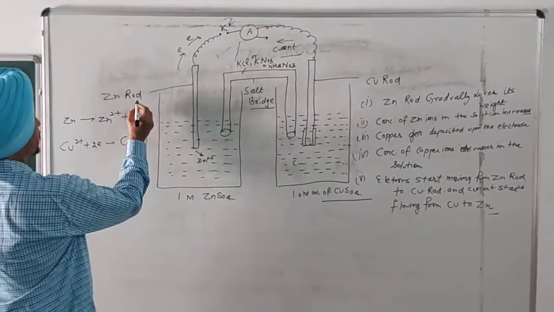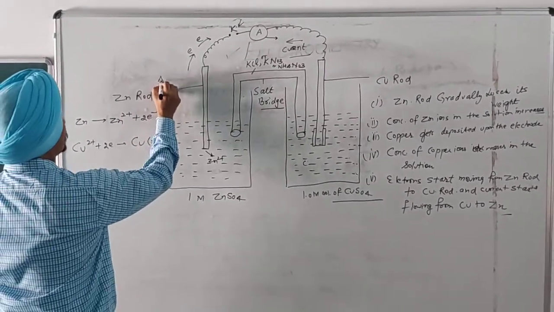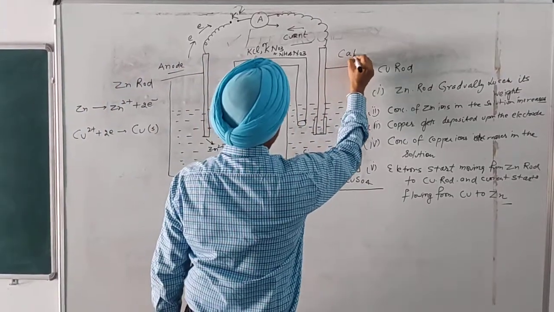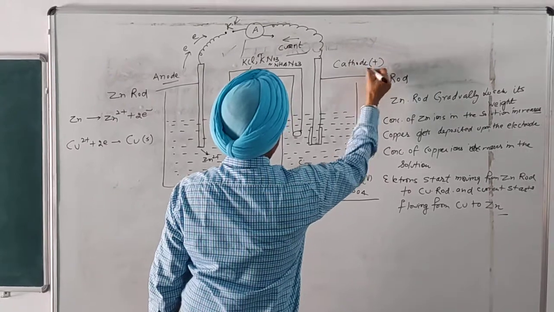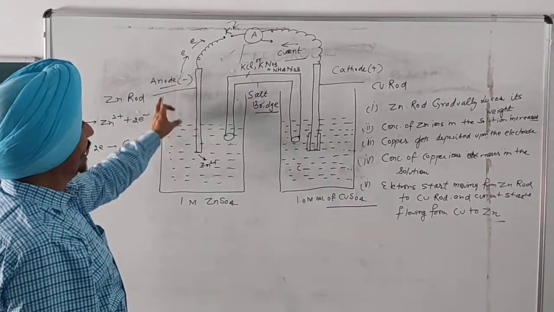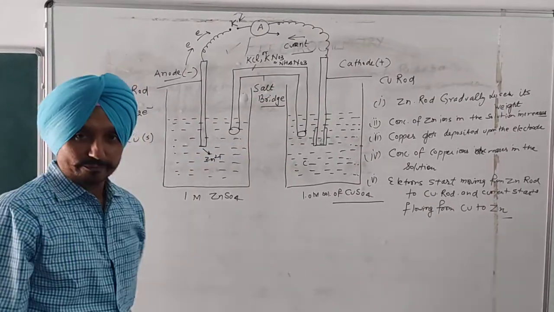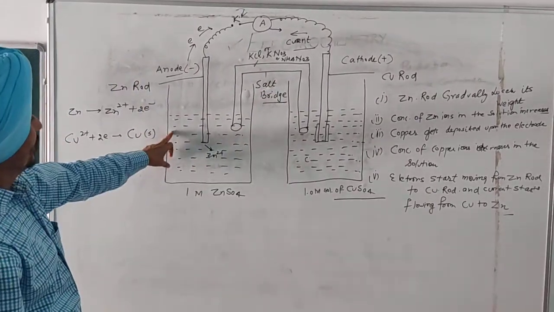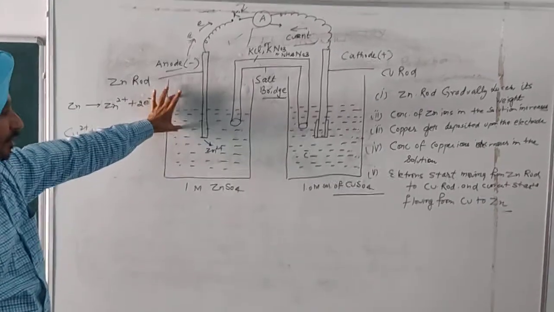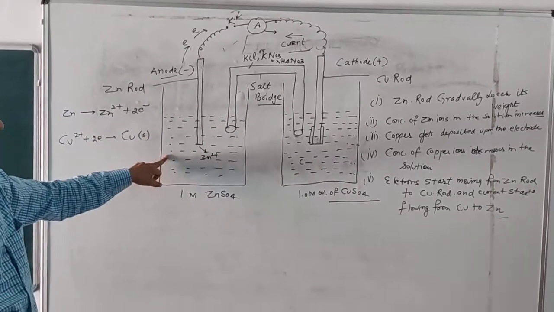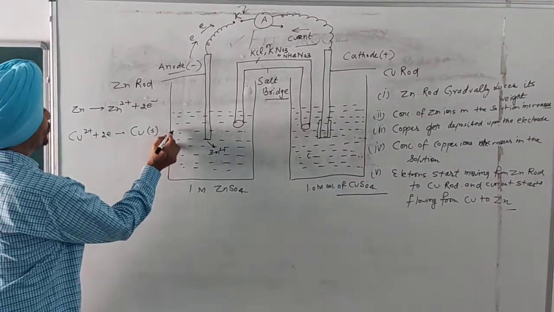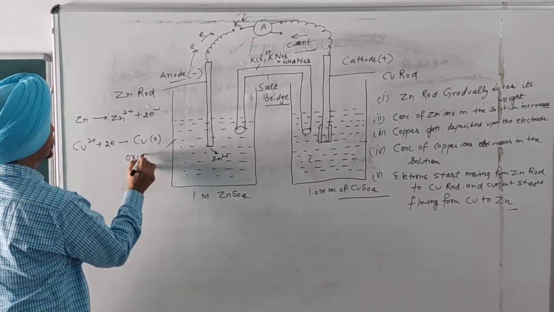The electrode from which electrons move, the negative terminal, is known as the anode, and the positive terminal is known as the cathode. Electrons are moving from anode to the cathode. The zinc electrode, which loses the electrons, or where the oxidation takes place, that cell is known as the oxidation half cell.